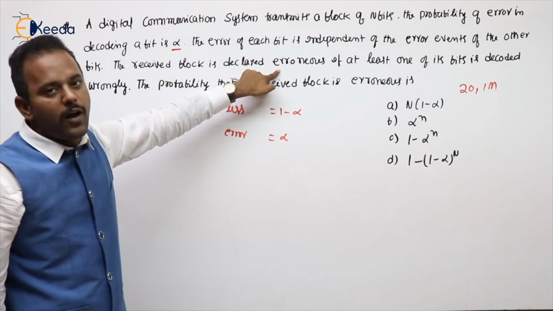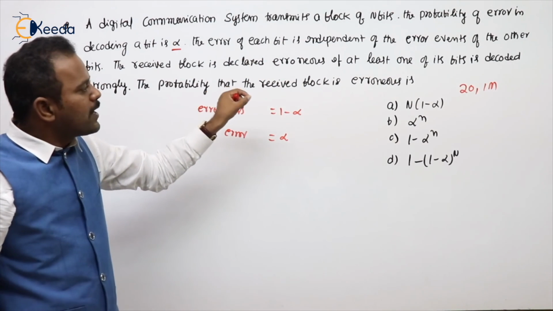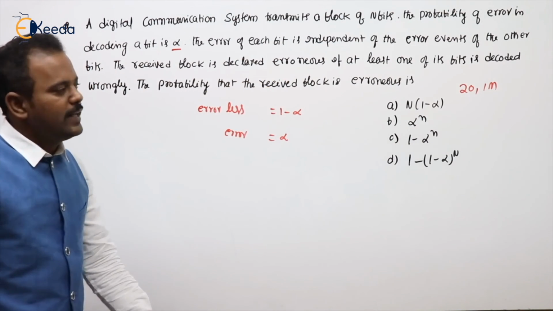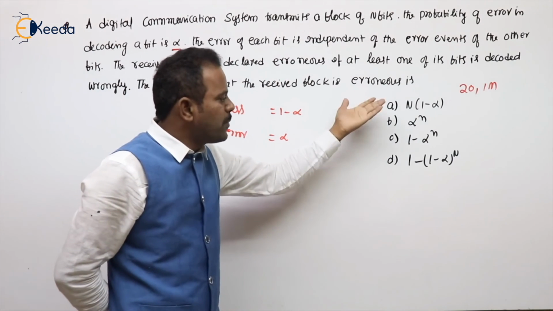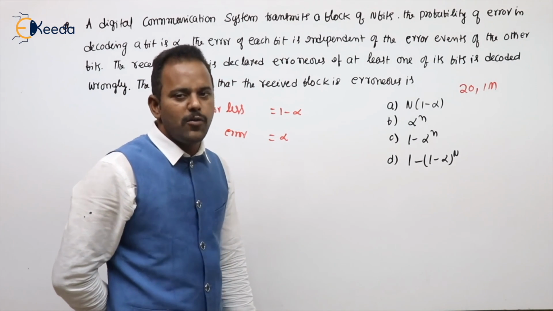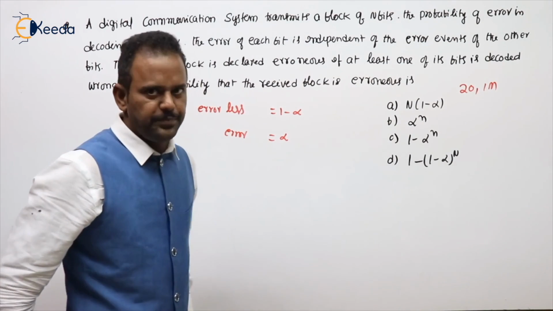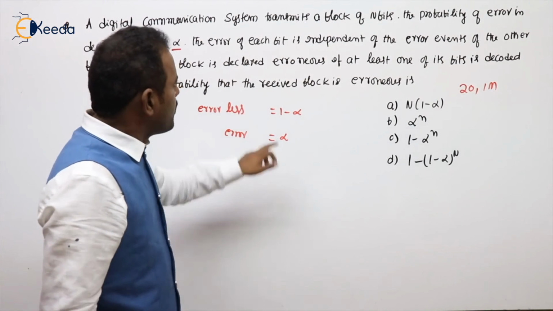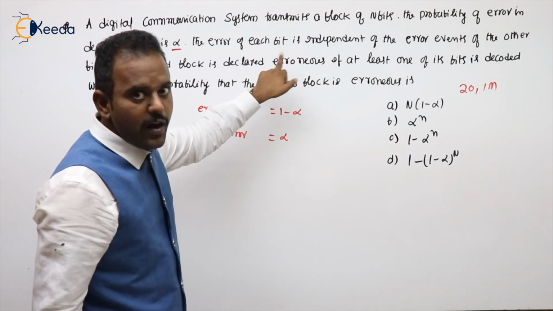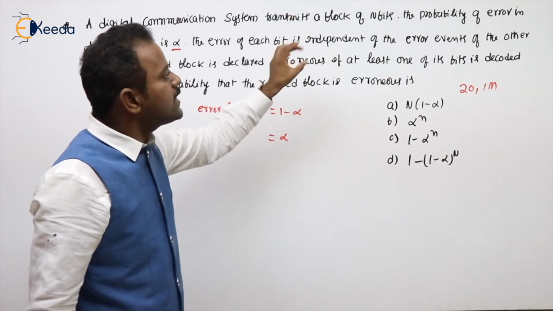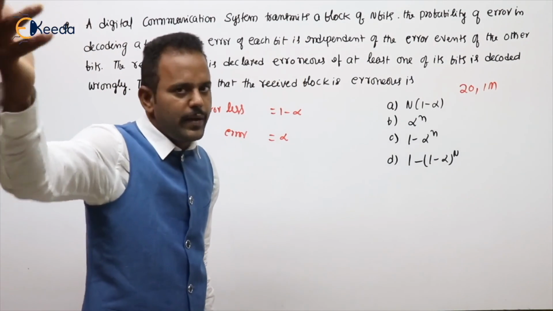Erroneous means wrong. The probability that the received block is erroneous is, the options he has given are: option A, n into 1 minus alpha; option B, alpha power n; option C, 1 minus alpha power n; option D, 1 minus alpha whole power n. Try to understand. When it is treated as erroneous, meaning wrongly, it is treated as at least one. At least one means 1 or 2 or 3 or 4 or 5, anything.